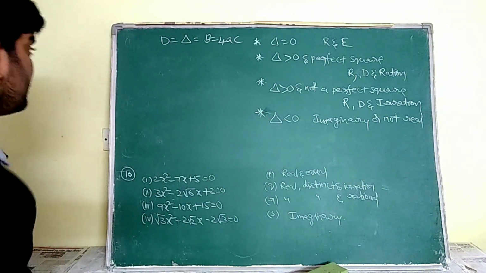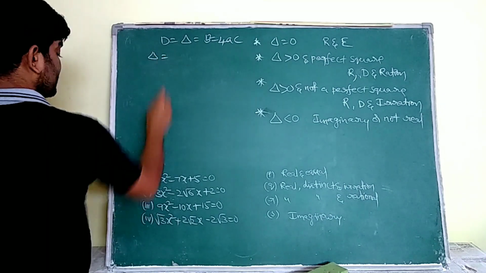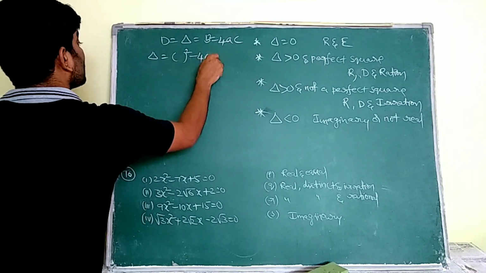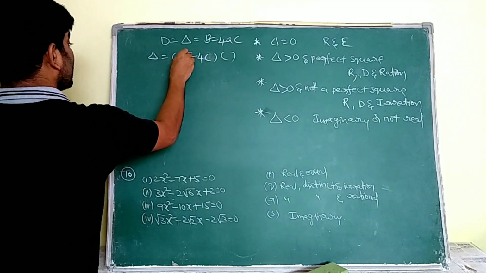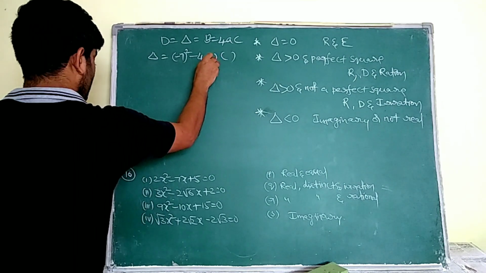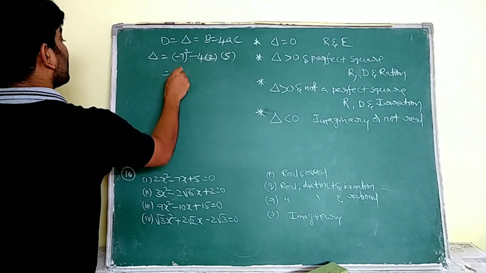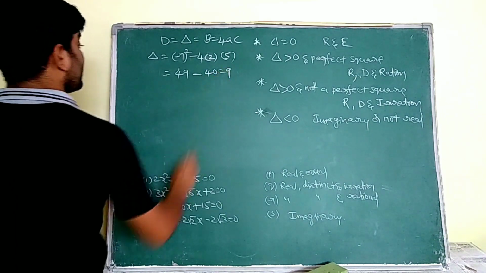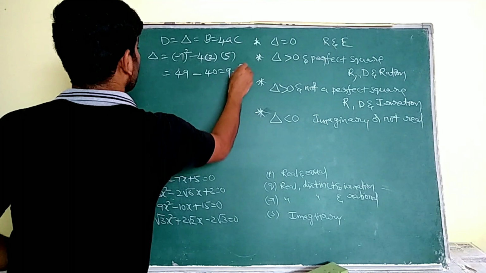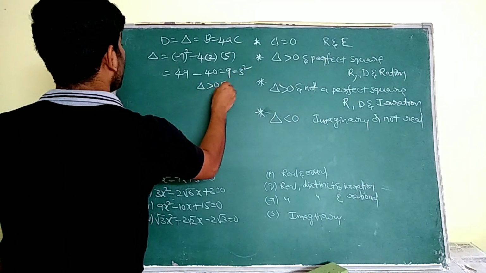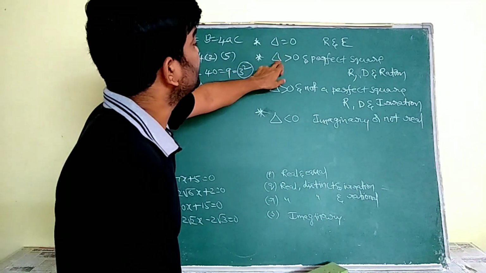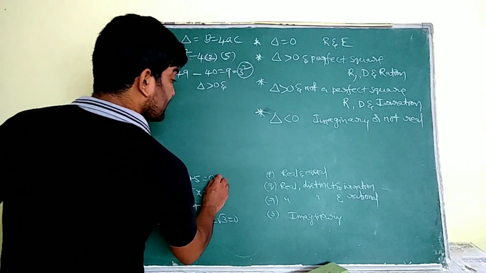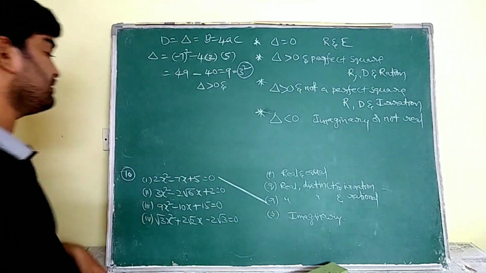Here in this equation 1, what is delta ma? For that equation 1, delta is equal to b square minus 4ac. See ma, b square minus 4ac. What is b? Minus 7. What is a? 2. What is c? 5. See ma, it is 49 minus 4 2s are 8, 8 5s are 40. That is equal to 9. 9 means it is 3 square. So here delta is greater than 0 and a perfect square. So its roots are real, distinct and rational. We are going to match.